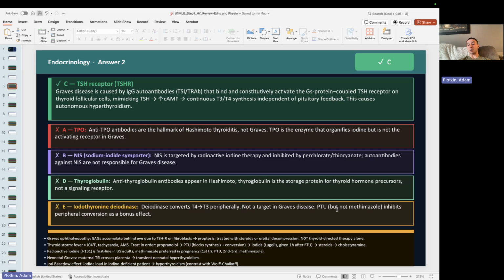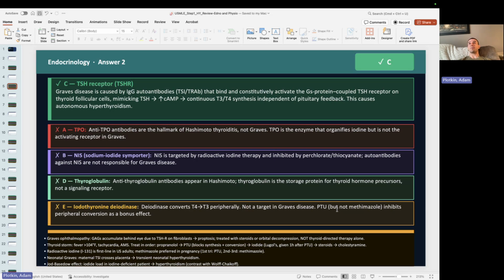Both drugs can cause what's called agranulocytosis, which is a lack of neutrophils, right? Which can be very, very deadly, right, if the patient gets an infection. But methimazole tends to be better tolerated. With regards to PTU, the only times we really ever give it is, of course, if a patient has some sort of problem taking methimazole. And then the other time would be first trimester of pregnancy. We like to use PTU because when methimazole is given in the first trimester of pregnancy, it can cause something called aplasia cutis, where the baby is born without fully formed skin.